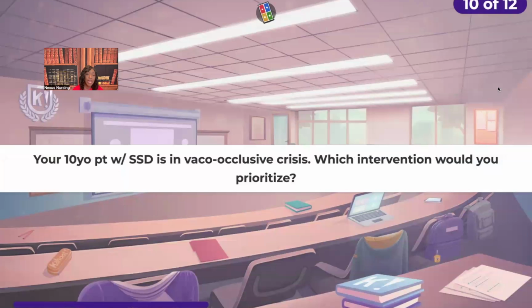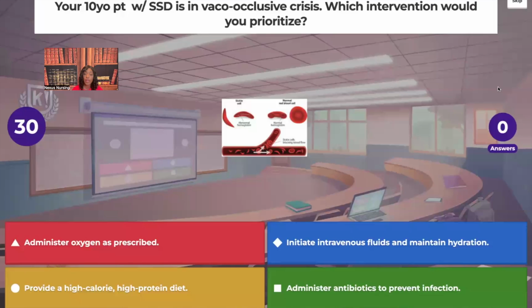Okay, your 10-year-old patient with sickle cell disorder is in vaso-occlusive crisis. Which intervention would you prioritize? Would it be to give oxygen as prescribed? Would it be to initiate IV fluids and maintain hydration? Would it be to provide a high-calorie, high-protein diet? Or would it be to administer antibiotics to prevent infection? What's going to be your priority?